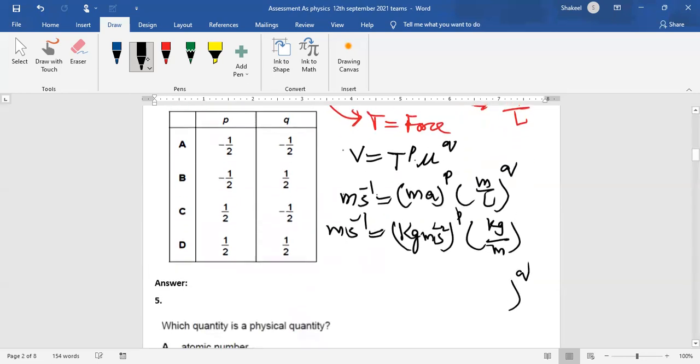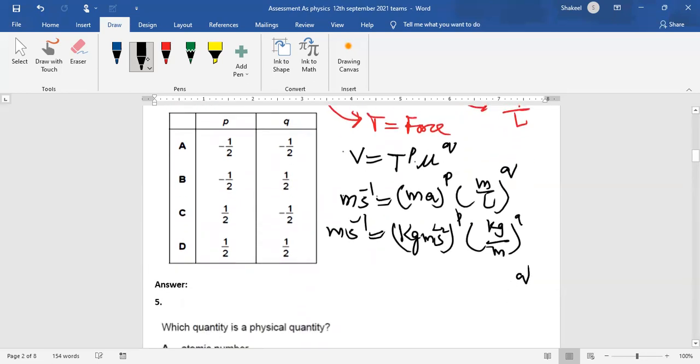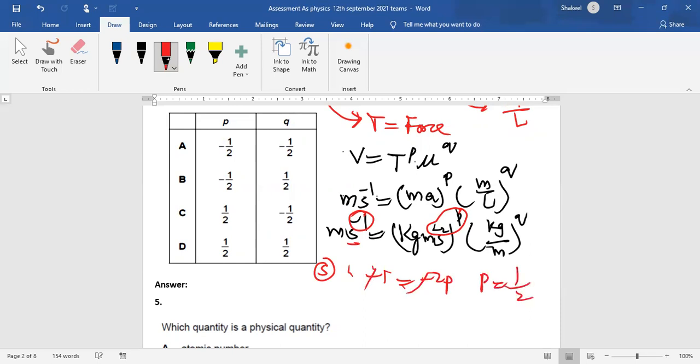Now you compare the indices of similar units on both sides. Let me compare the indices of second. On the right side, the power of second is -1, and on the left side it is -2p. So the negatives cancel away, and p equals 1/2. It means the answer for p is 1/2. So A and B cannot be the options, and C and D can be.